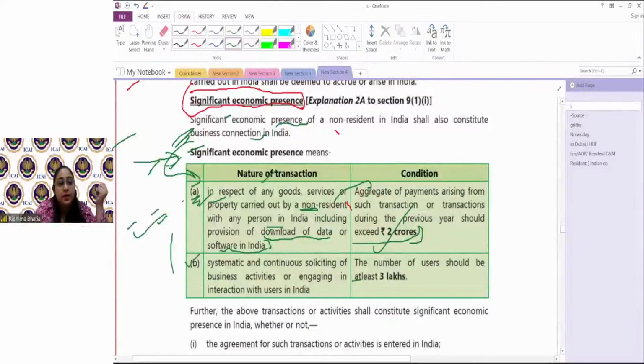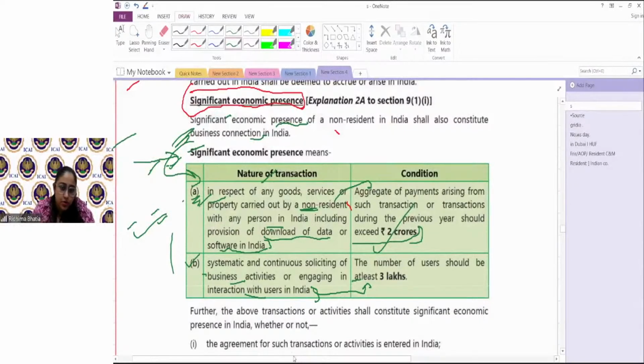Next, systematic and continuous soliciting of business activities or engaging in interaction with users of India. What example can I take for it? When the number of users on that platform are more than 3 lakhs. Bumble is an Indian company, or say any dating app which is not an Indian app.